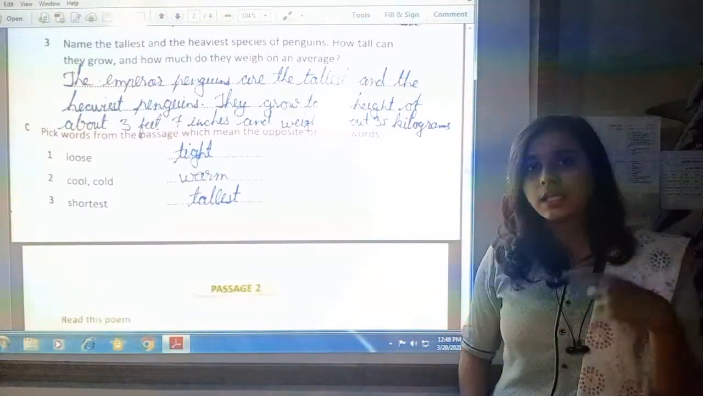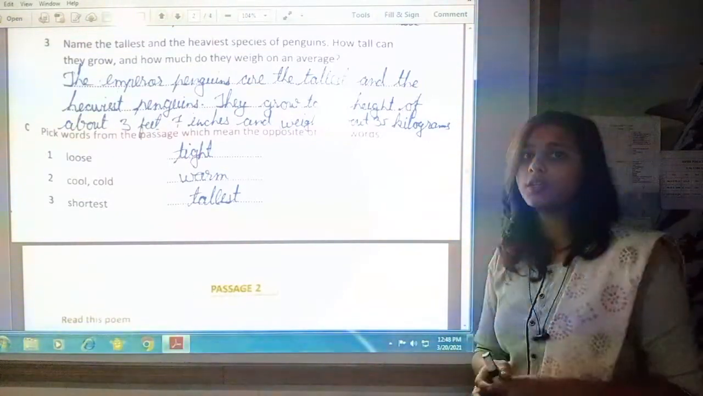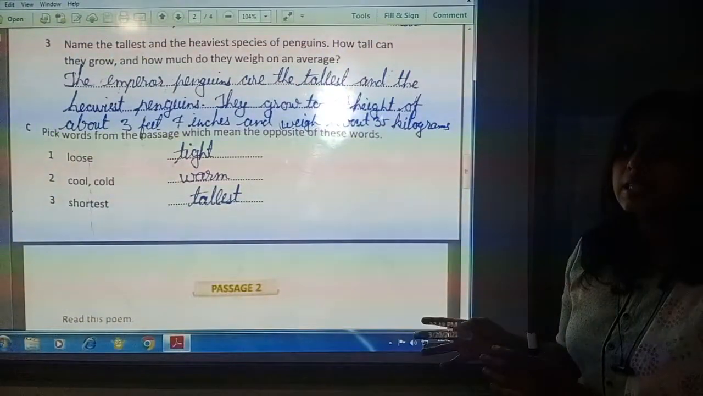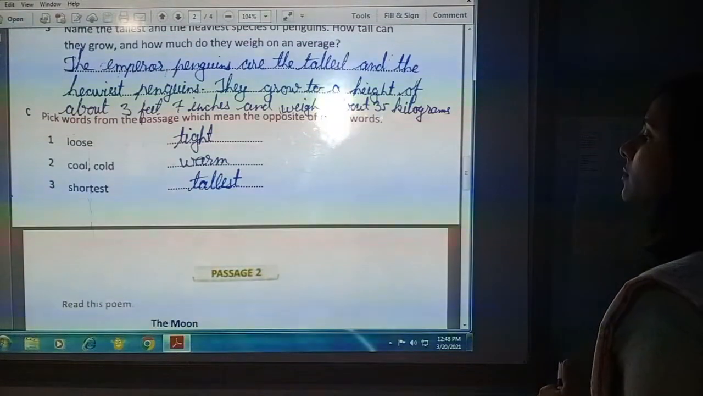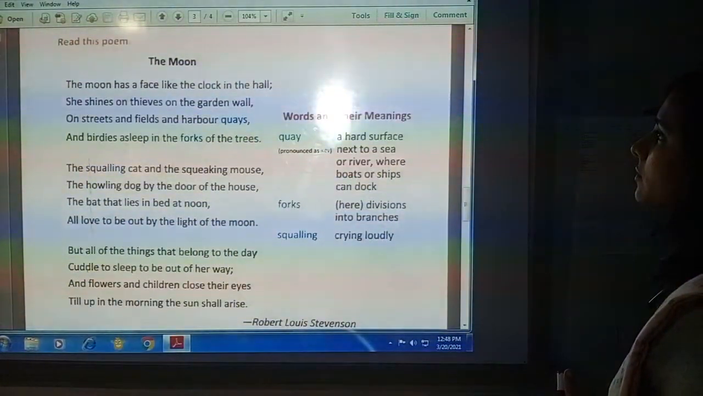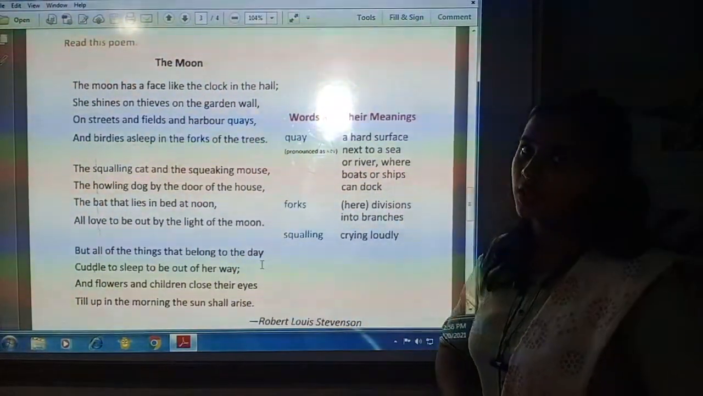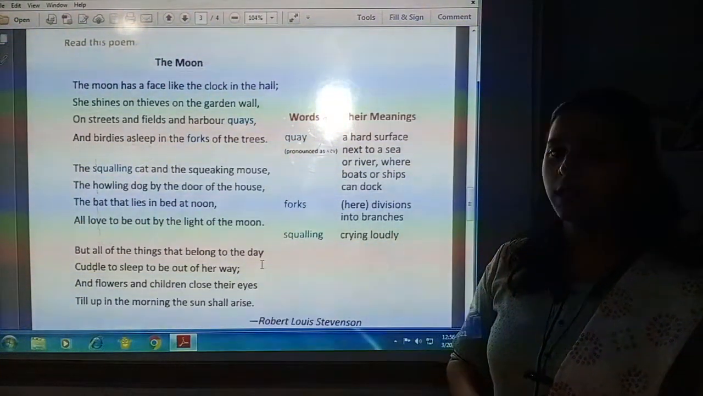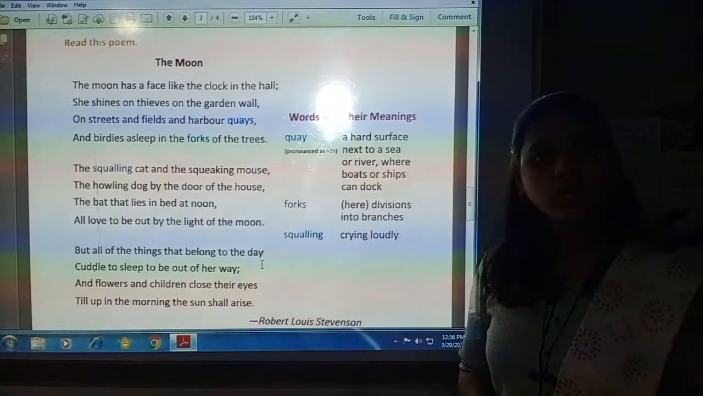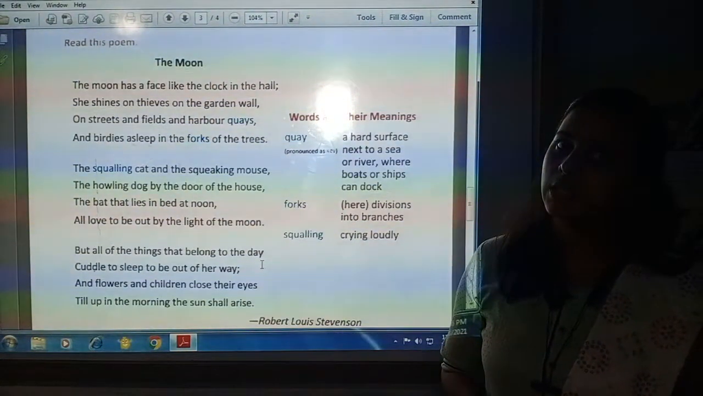Now we will see another example for more clarification. This example and exercise has been completed. Let us move further. Now in this second passage, a poem is given, and first we will read the title of the poem, and then I will read the poem, explain it to you, and then we will see the question answer.